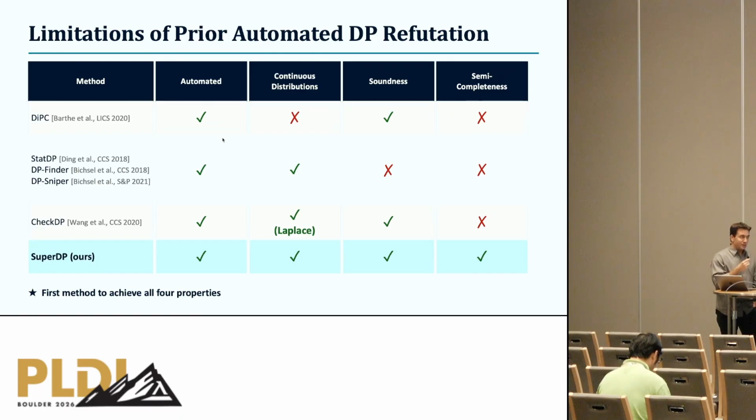CheckDP and its predecessors are state-of-the-art static analysis tools, which are automated and provide soundness guarantees. They focus on the Laplace distribution, but basically support that continuous distribution. However, no existing method provides semi-completeness guarantees. And the question that we ask in this work is, can we have all four? Automation, applicability to general distributions, soundness, and also a certain level of semi-completeness guarantees. And we propose this in our method called SuperDP.